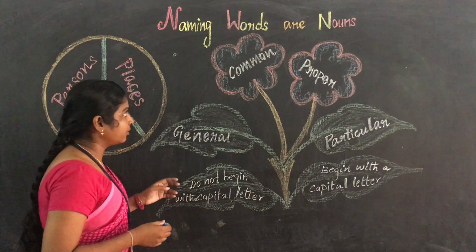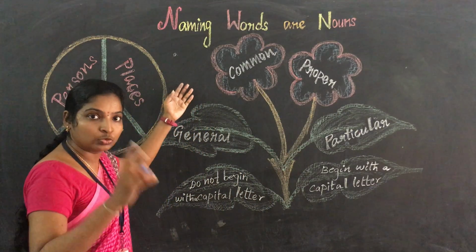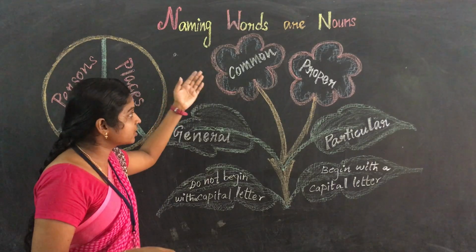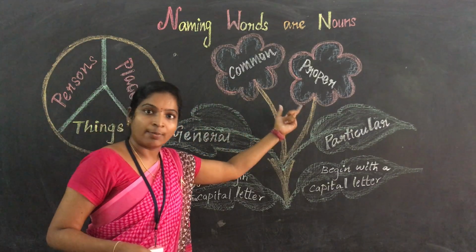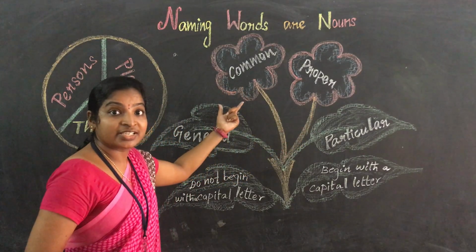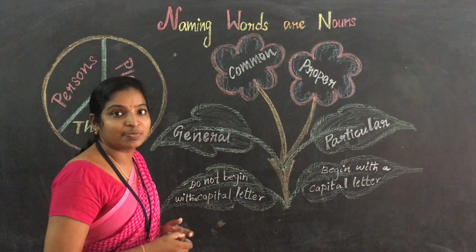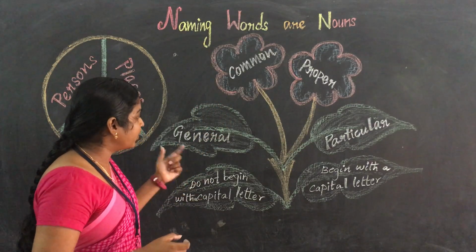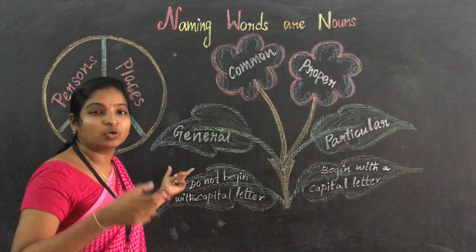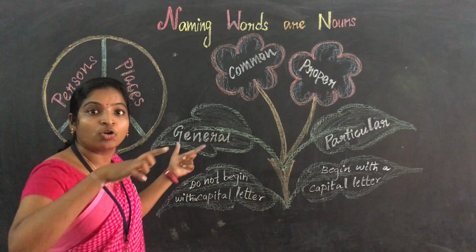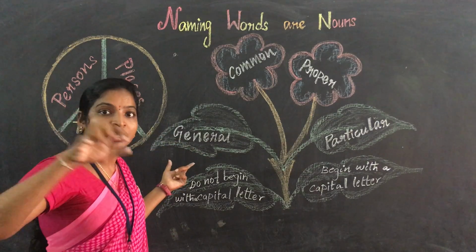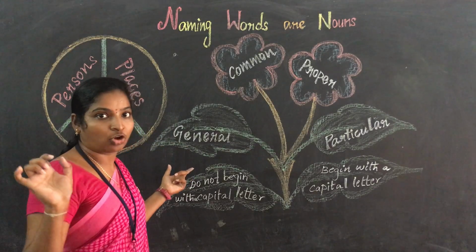First, there are two types of nouns. One is common noun, another one is proper noun. First we will discuss common noun. What is meant by common noun? Common noun is nothing but it talks about the general, commonly, generally.